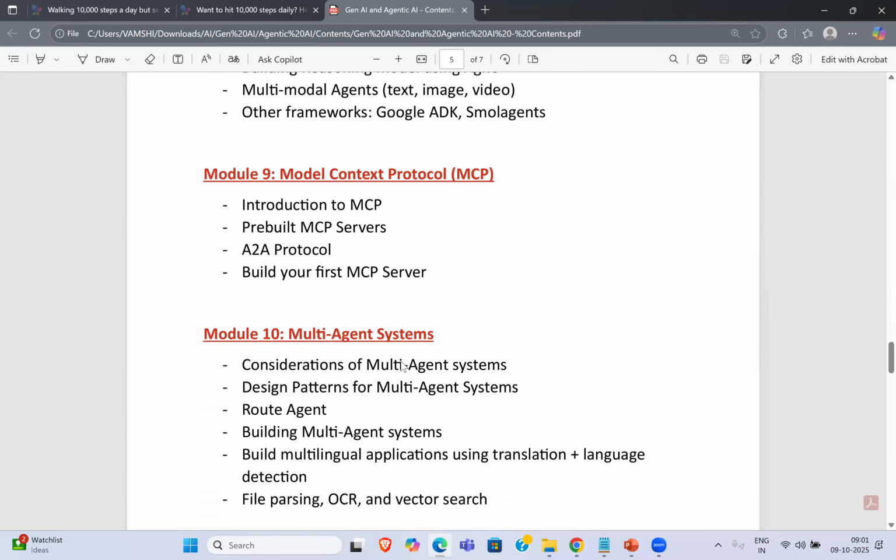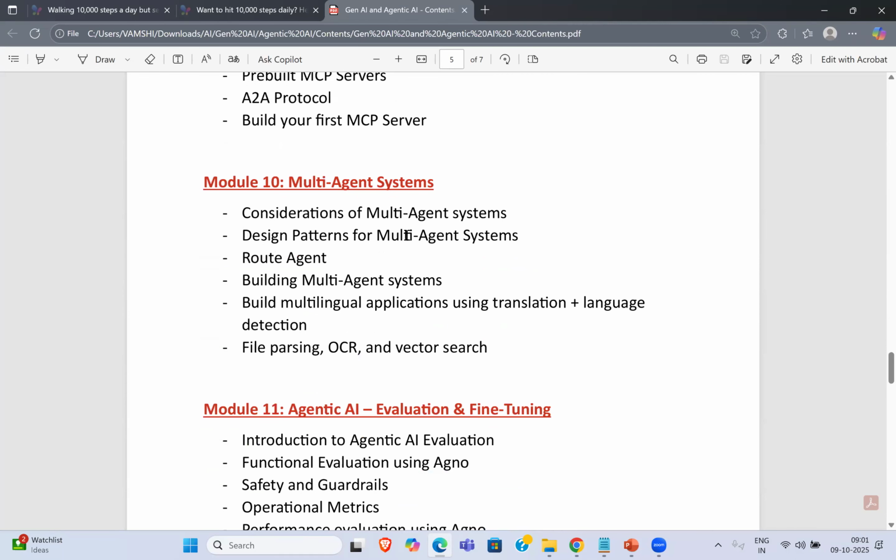Again, multi-agent systems here, because these are very important. If you go to interviews, right, they'll ask you what kind of agent you have built here. All right. How you have designed it. How you have used the MCP protocol inside it. All right. So these are the important things here.